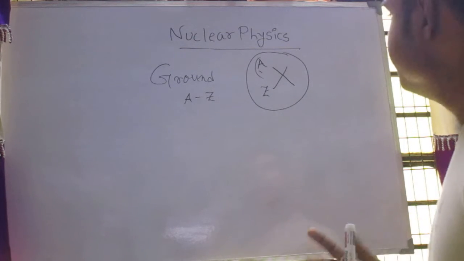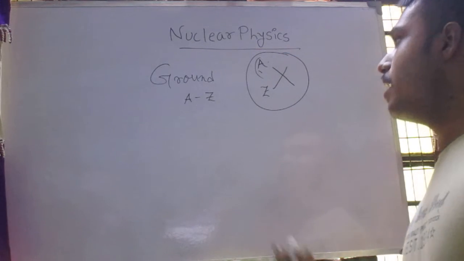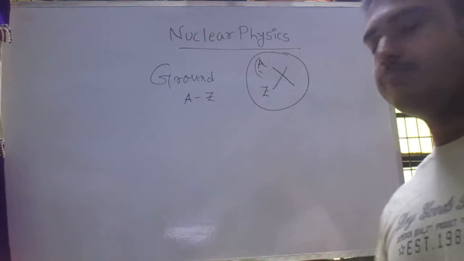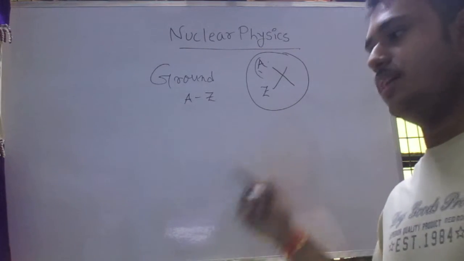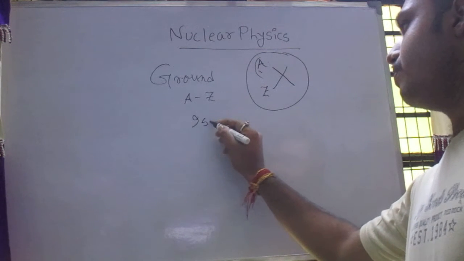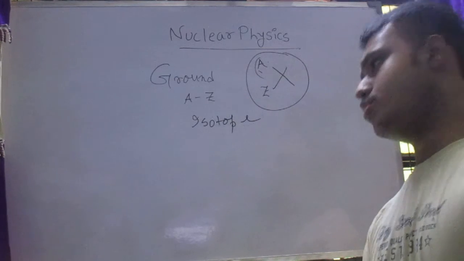From the knowledge of atomic number and mass number, a pair of atoms may be isotopes, isobars, isotones or mirror nuclei. What are these? First, isotope. What is isotope?